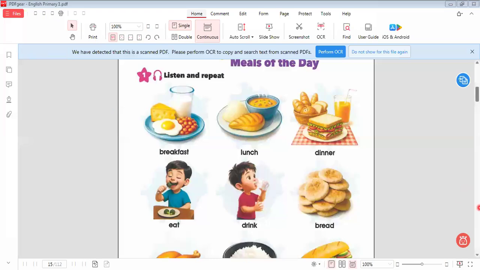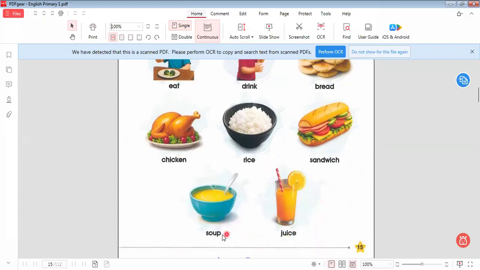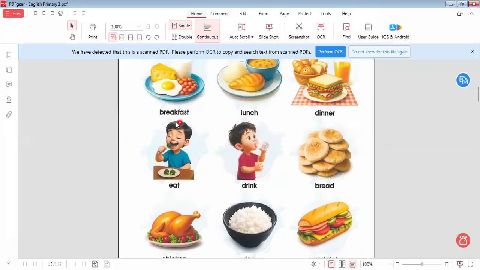Here we have breakfast, lunch, dinner. Here we have bread, drink, eat, chicken, rice, sandwich. Here we have juice and soup. Repeat the words after me. Breakfast, lunch, dinner, eat, drink, bread.